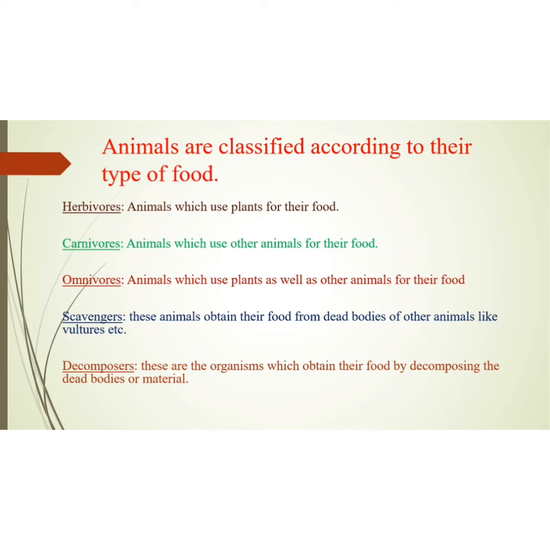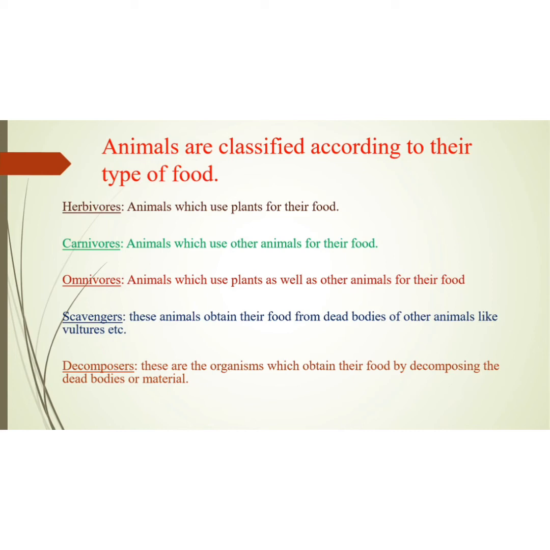Animals are classified according to their types of food. First we will study herbivorous. Animals which use plants for their food are called herbivores. The word herbivorous begins with herb. Herb means plants, and animals which survive on herbs, that is plants, are called herbivorous animals. Next come carnivorous animals, animals which use other animals for their food.